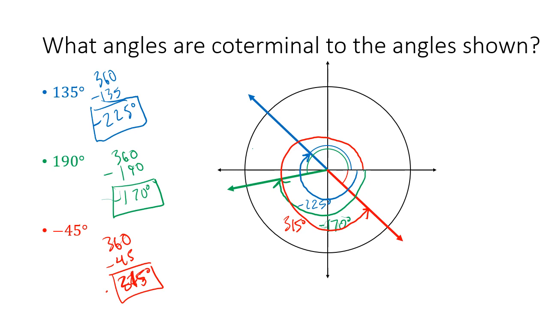I want you to start thinking about angles as locations on a coordinate plane with respect to a circle. If we can start thinking about angles in that way, a lot of what we're going to talk about coming up with trigonometry is going to come more naturally.